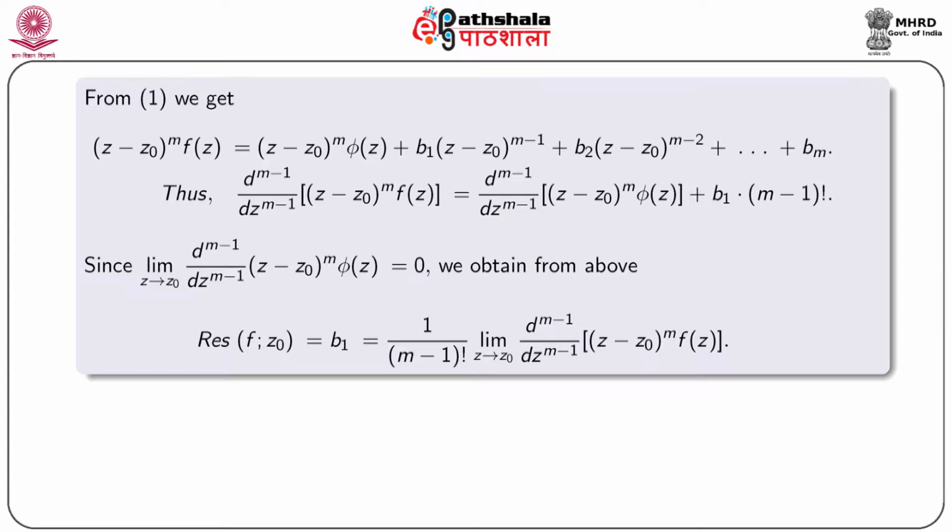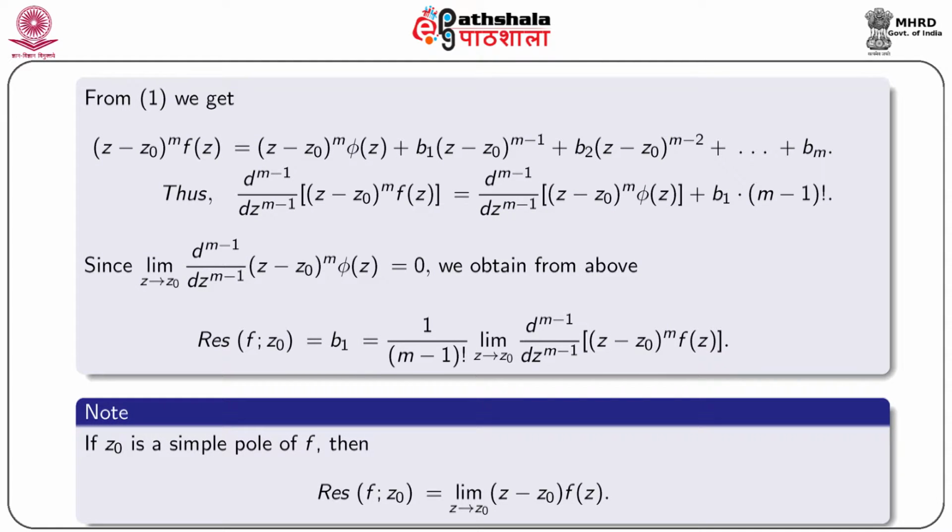Since the limit as z tends to z0 of d^(m-1) by dz^(m-1) of (z minus z0)^m phi(z) equal to 0, we obtain from this that the residue of f at z0, which is equal to b1, is equal to 1 by factorial (m minus 1) times the limit as z tends to z0 of d^(m-1) by dz^(m-1) of (z minus z0)^m f(z).